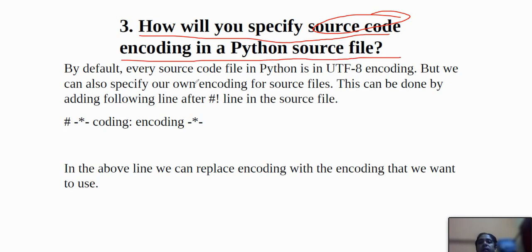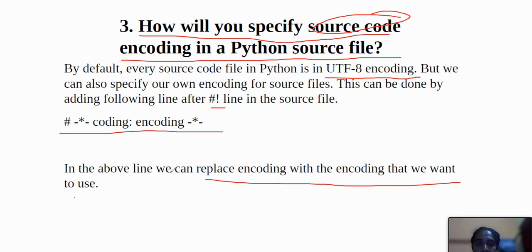So here you see, by default every Python source code file is UTF-8 coded, but we can also specify our own encoding for source files, and this can be done by adding the following line at the top of the source file. So this is the coding line, and in the above line we can replace encoding with the encoding we want to use. So this is the answer.